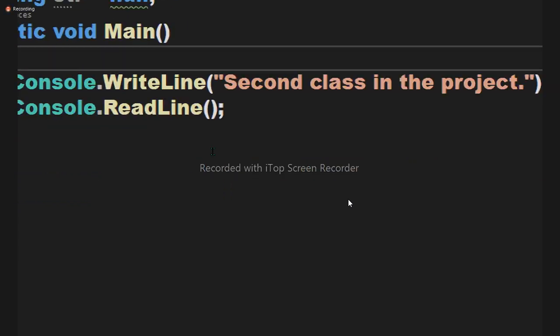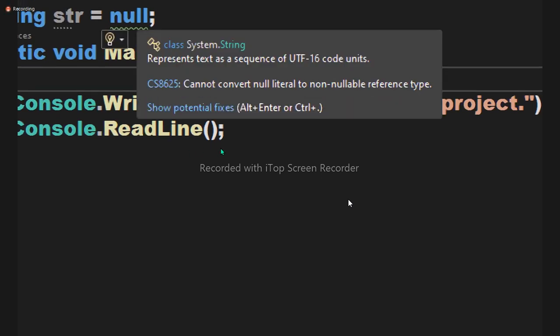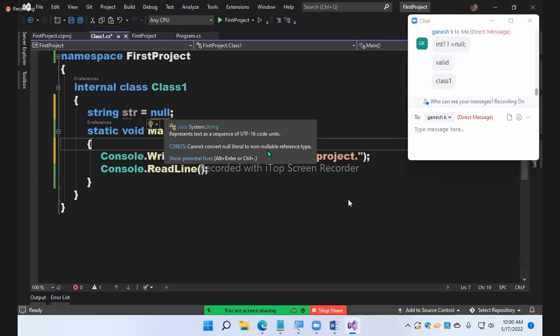See the warning. Cannot convert null to. We have non-nullable reference types now. What do we have? Non-nullable reference types. So by default, strings are also non-nullable now.